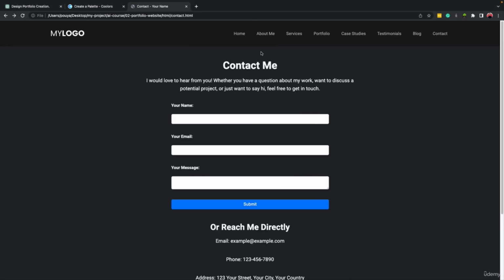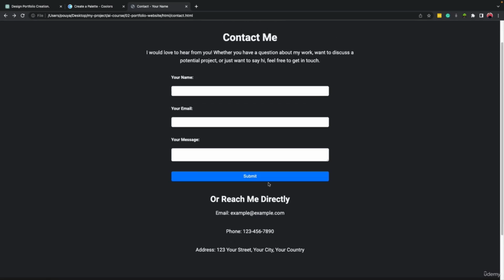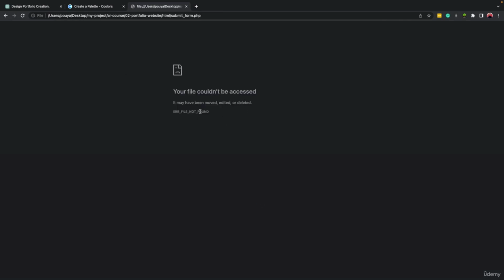During the previous lesson, we have created the contact me page. So we have our form, we have some information on how to contact us directly, but the form that we have here is not working. So when we click on submit, it shows this page and it is trying to look for a file called submit_form.php, and we don't have this file.